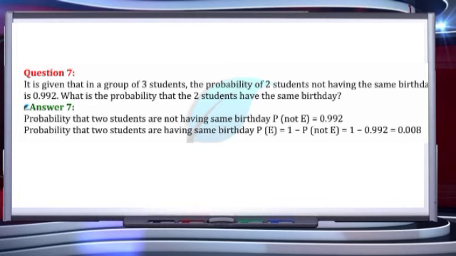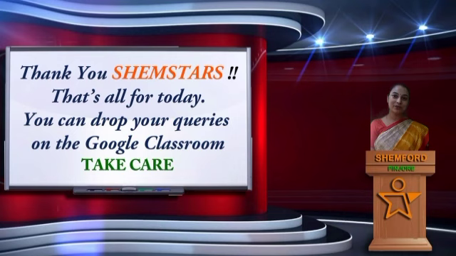Here, having the same birthday is to be calculated, and not having the same birthday is given as 0.992. For the happening of an event and the not happening of an event, the sum of the probabilities is always 1. So one part is given to you, and the other will be calculated as 1 minus the given part. Let us consider the probability of not E as 0.992, and the probability of E will become 1 minus the same. That comes out to be 0.008.